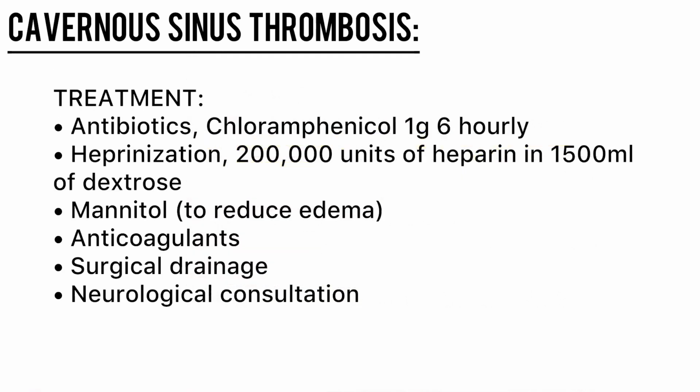Treatment of cavernous sinus thrombosis: first of all antibiotics, chloramphenicol 1 gram every 6 hours, and then heparinization using 200,000 units of heparin and 1500 ml of dextrose. We will use mannitol to reduce edema. This is asked in viva and is also important from an MCQ point of view. Anticoagulants are used, surgical drainage is done, and neurological consultation.